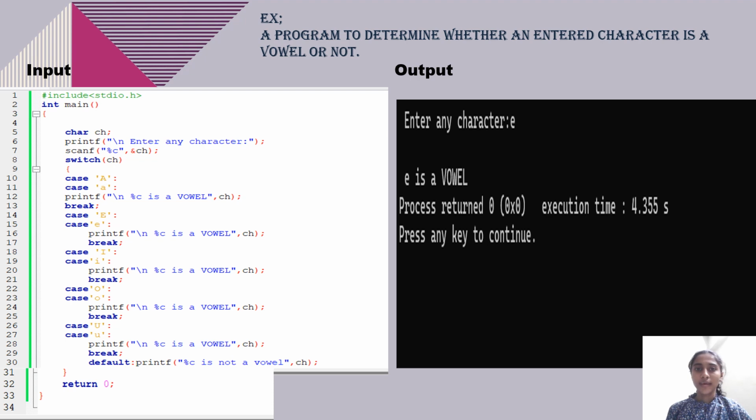Let's take one example for the switch statement, a program to determine whether an entered character is a vowel or not. Here I took switch, and inside that I have given the variable. After that I took case A. Here A is the value, then inside this case I have given a statement, that is %c is a vowel. Then we have to break this statement. So here I have taken 5 cases. At last I have written default. So here I have taken a character, that is E. So the output will be: E is a vowel.